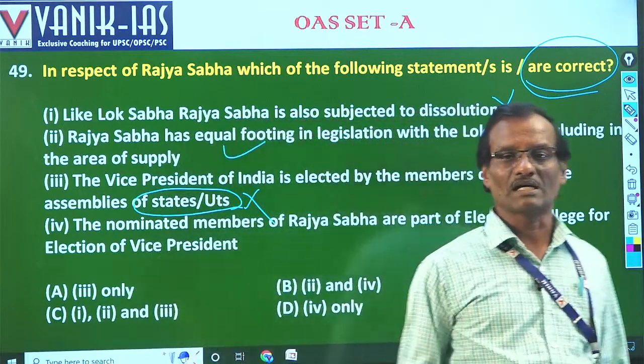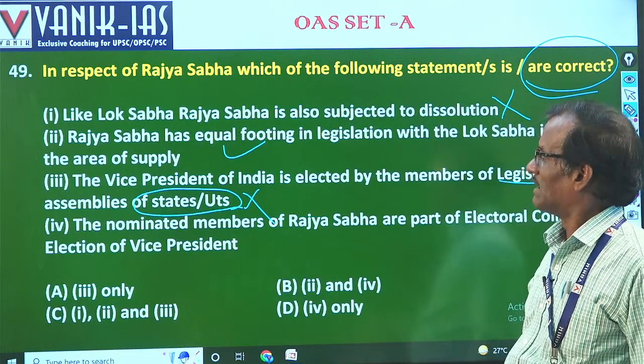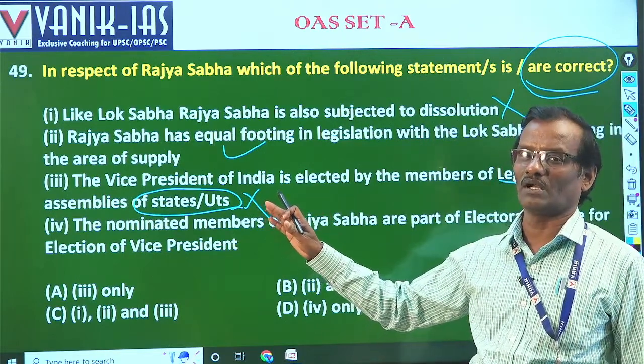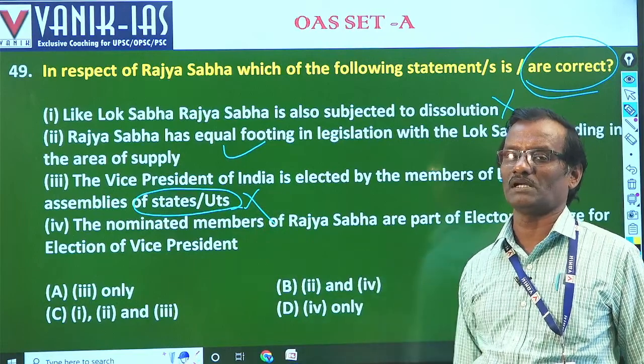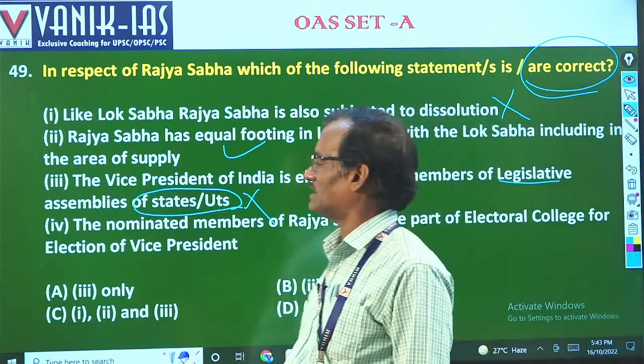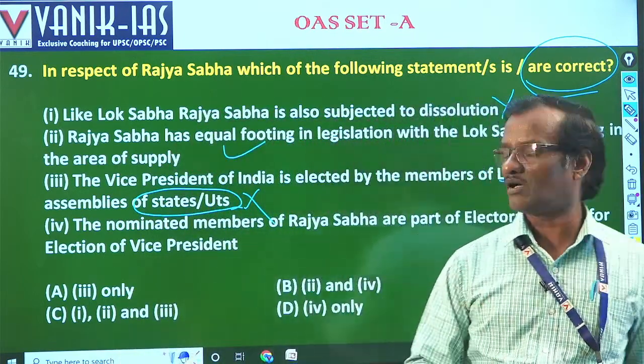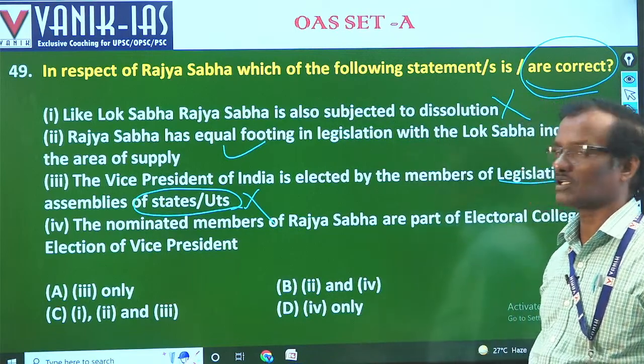Article 66 deals with the election of the Vice President. He is no doubt elected by an electoral college, but unlike the Electoral College of the President of India, the members of legislative assemblies of the states and union territories do not participate in the election of the Vice President. So that is an incorrect option.